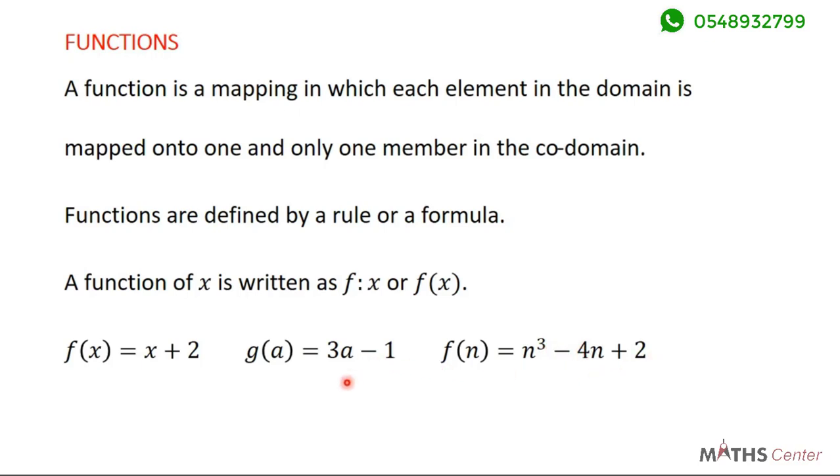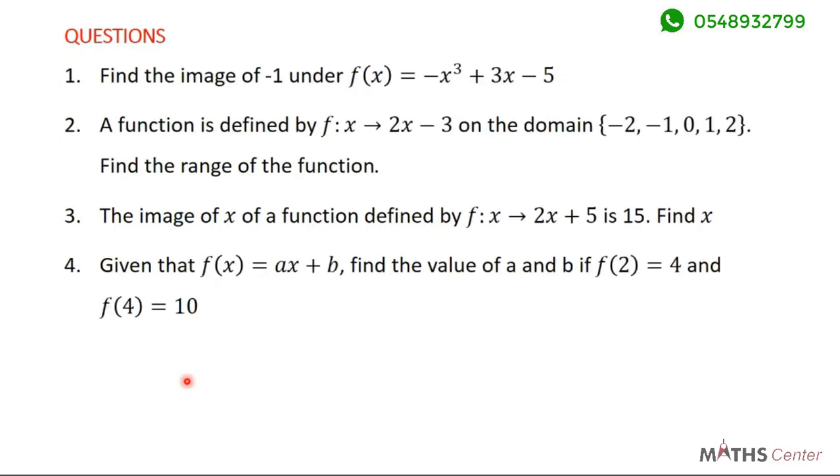So under functions, we are usually going to be given the rule or the formula. Then we will be told to find images of elements in the domain. Sometimes the images will be given to us, and we will be told to find the elements in the domain that map onto that image. Let's pick some examples and see how this is done. We have about 4 of them. Take note of it. We are going to solve it one after the other.